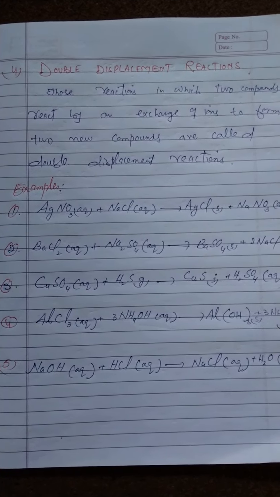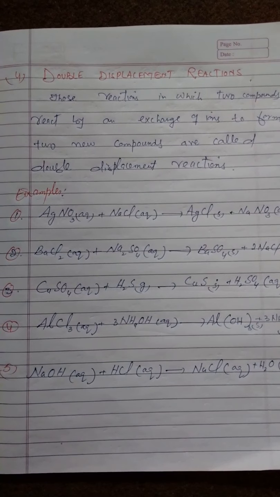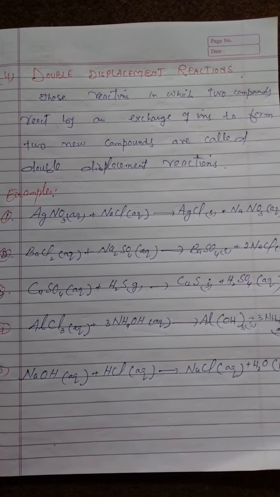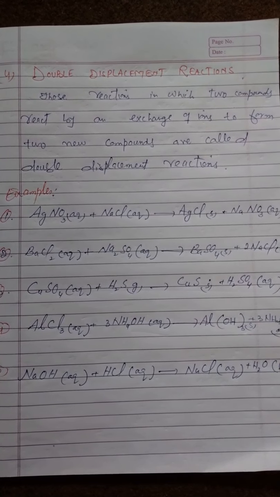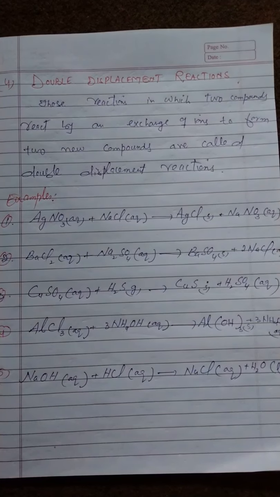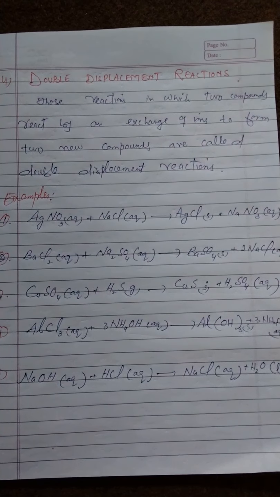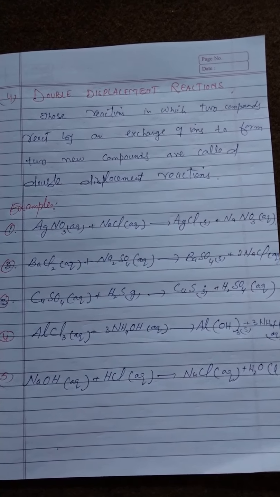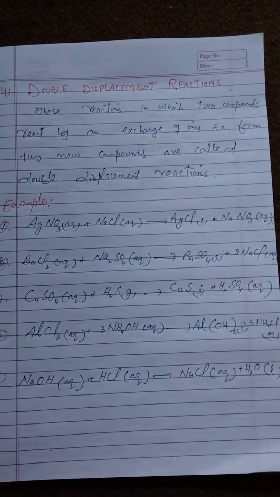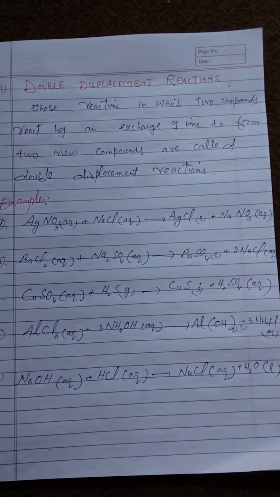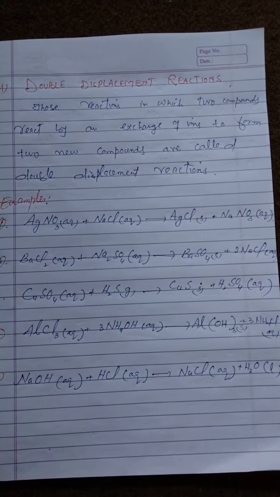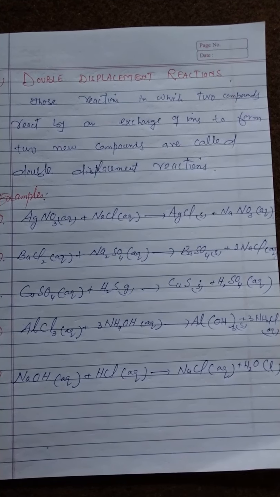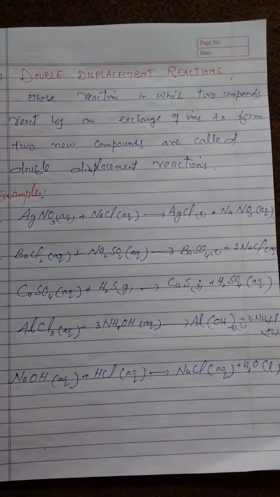So another example is copper sulfate reacts with hydrogen sulfide and it forms copper sulfide and sulfuric acid. So copper sulfate and hydrogen sulfide, they react by an exchange of ions to form two new compounds, copper sulfide and sulfuric acid. Aluminum chloride reacts with ammonium hydroxide and forms aluminum hydroxide and ammonium chloride.